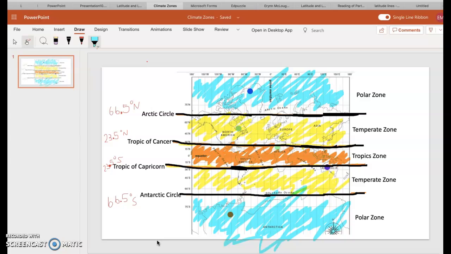Again, you will not have to remember these different lines of latitudes and their degrees. You will have to remember the equator is at 0 degrees latitude, right? And you will have to remember these 3 different climate zones. Tropic zone is always at the equator, and then when you move up, you get temperate zone, polar zone. Start at tropics again, moving down, temperate, and then polar.